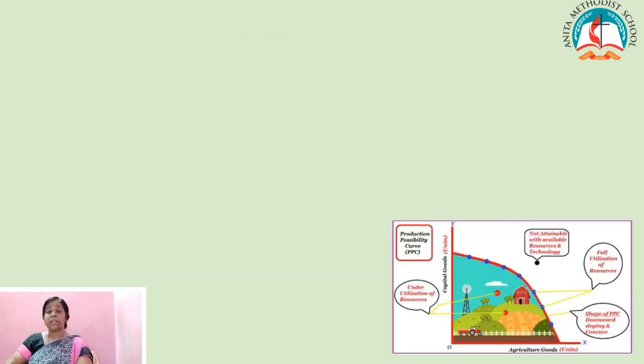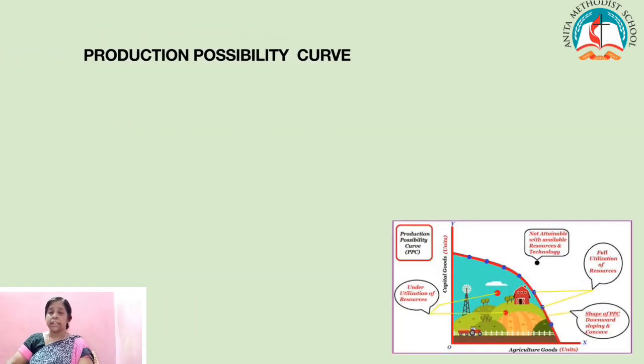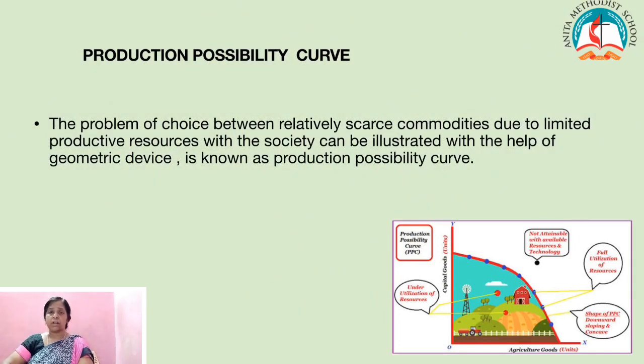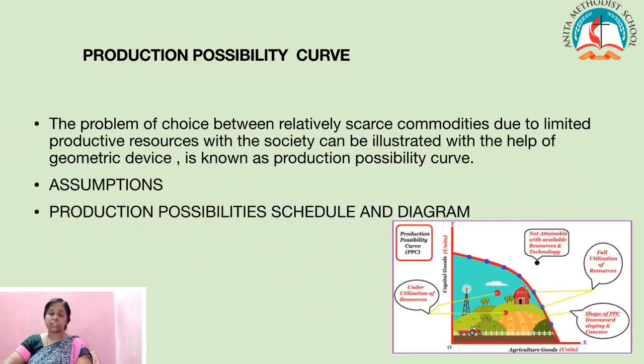Children, the next one will be the production possibility curve. The problem of choice between relatively scarce commodities, due to the limited productive resources of the society, can be illustrated with the help of a geometrical device, and it is known as the production possibility curve. That is, with limited resources, the country is going to produce commodities. It means they allocate the resources in such a way that they produce two goods. For that, they have the assumptions, then the production possibility schedule and the diagram, and the uses of the production possibility curve.